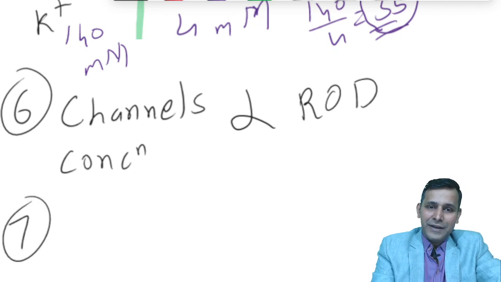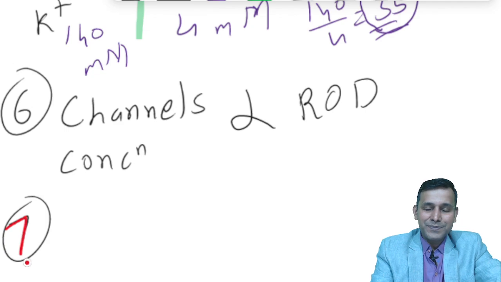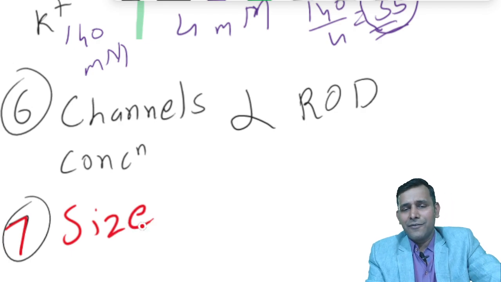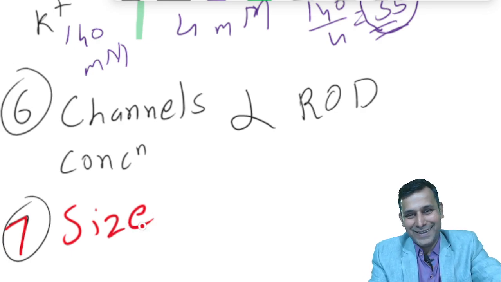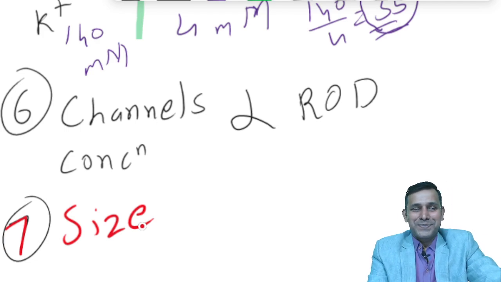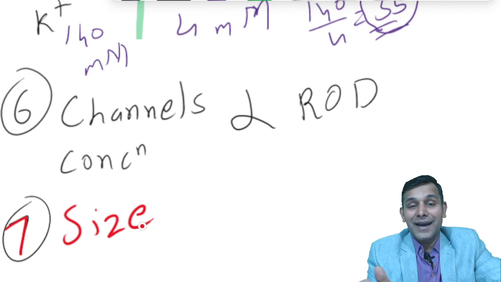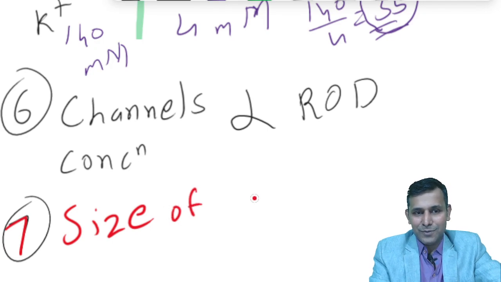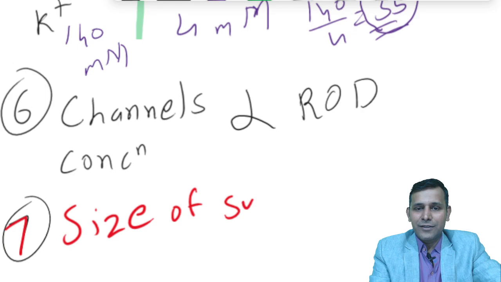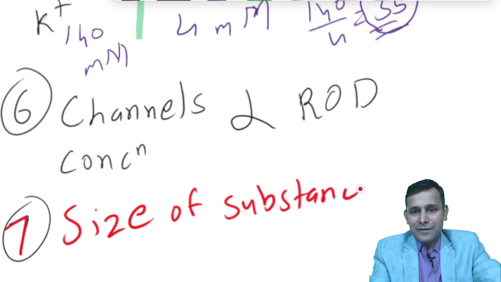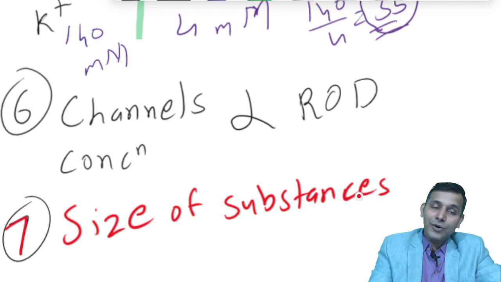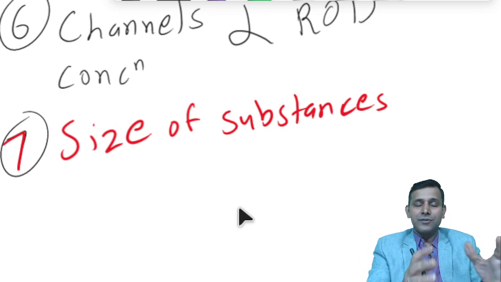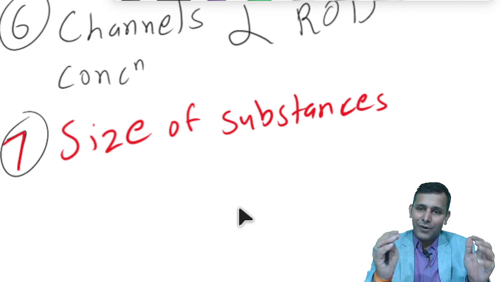Seventh factor. Let us give the seventh factor. The size of the molecule, and sometimes we commonly hear size does matter. Although it's a very funny one, but yeah, we say that size does matter. So yes, size does matter. So size of the molecule or the ion. So size of the substance is, what do you think? Larger the substance, more the diffusion or lesser the diffusion? Size of the substance, or you can say a molecule or an ion. So larger molecule or ion will diffuse rapidly or will diffuse slowly.